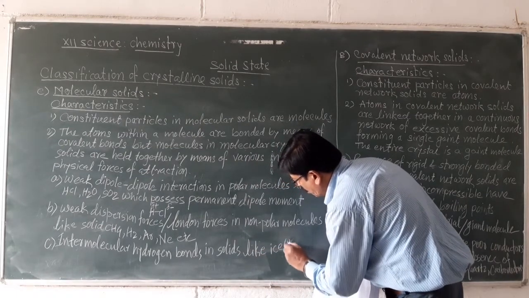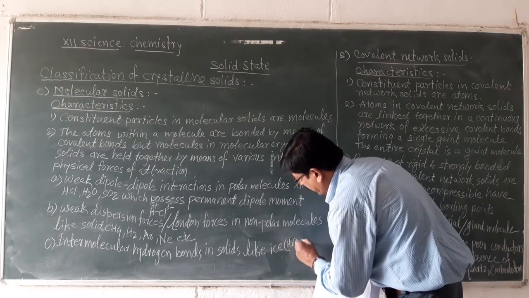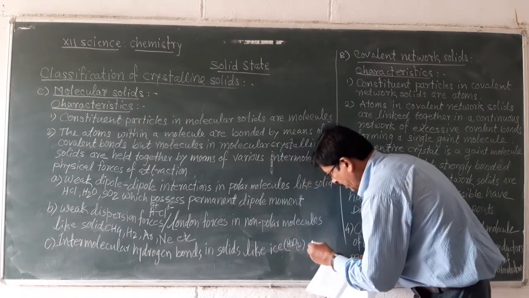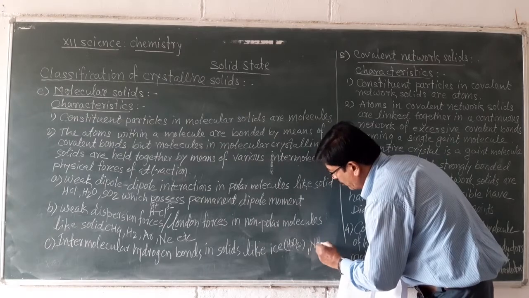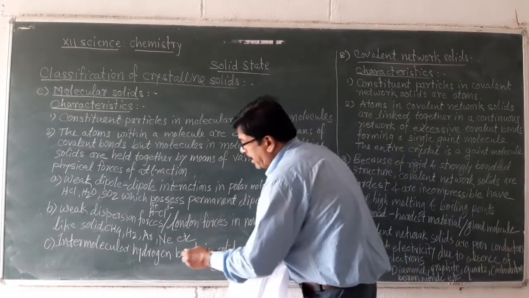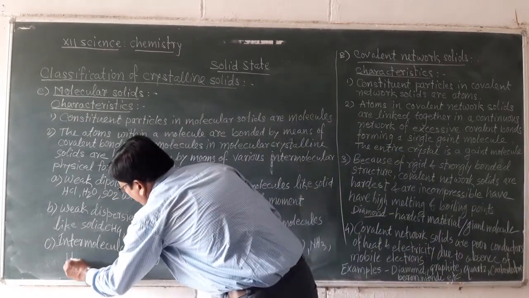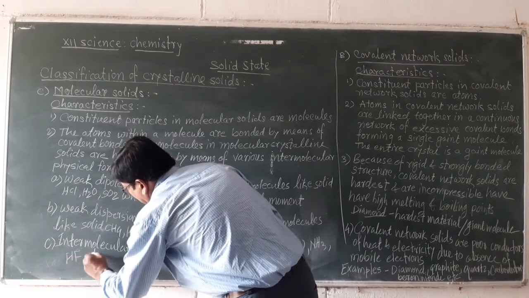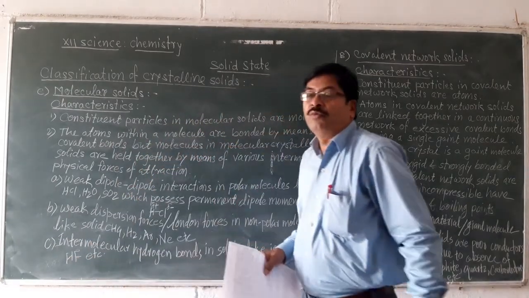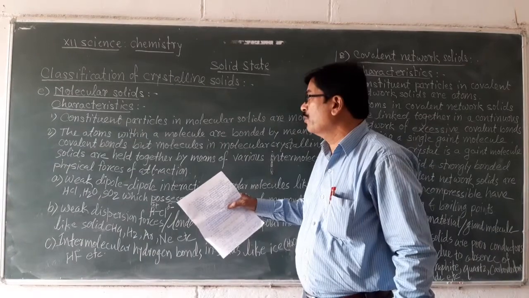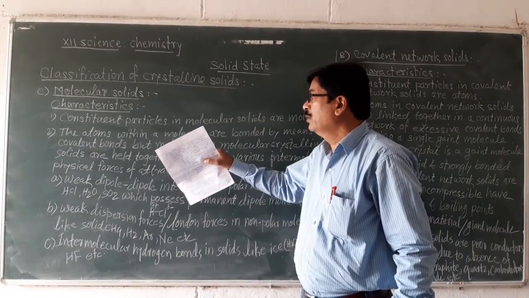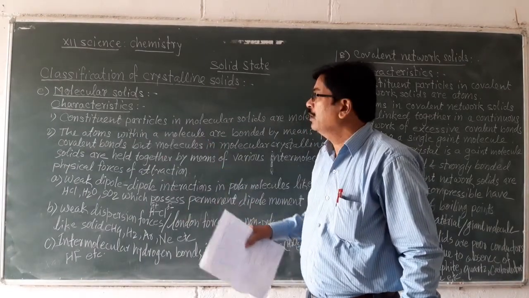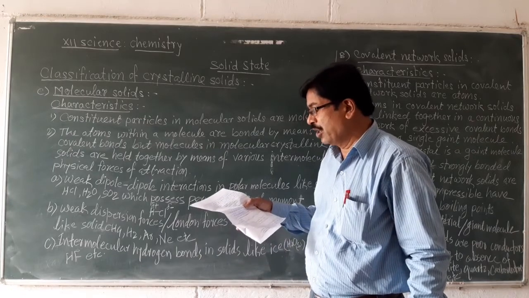Ice means solid H2O. Also NH3, ammonia, HF, etc. Weak van der Waals forces of attraction also hold these molecules in molecular crystalline solids.